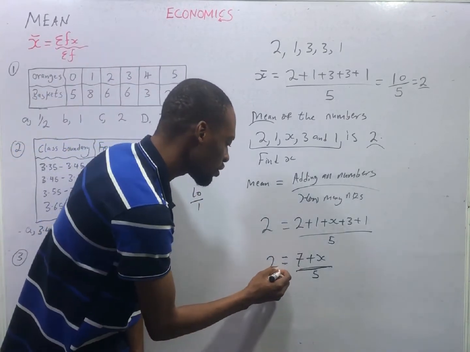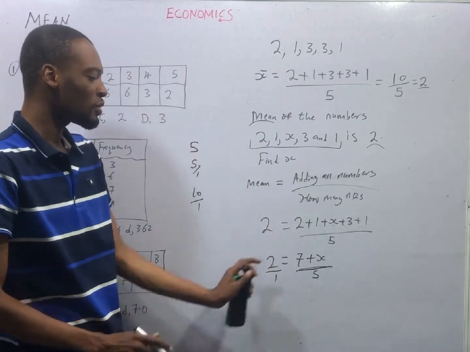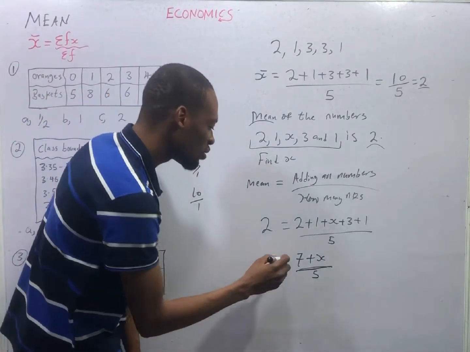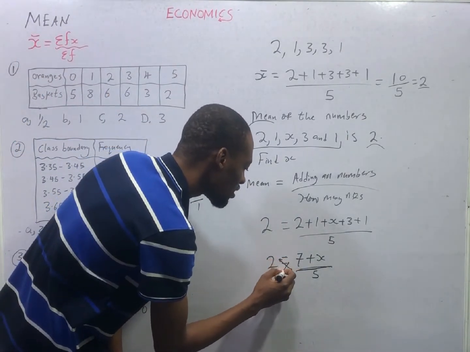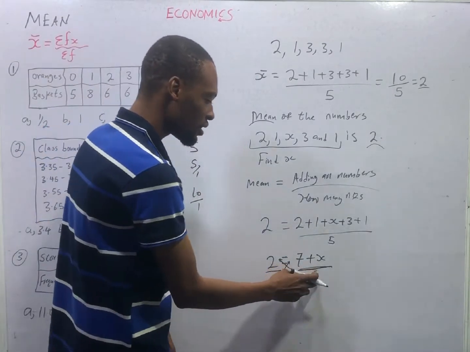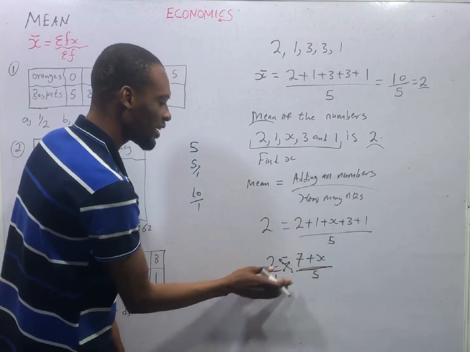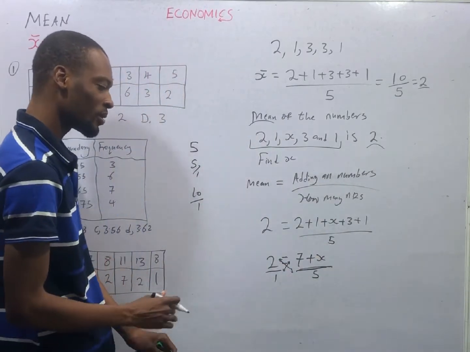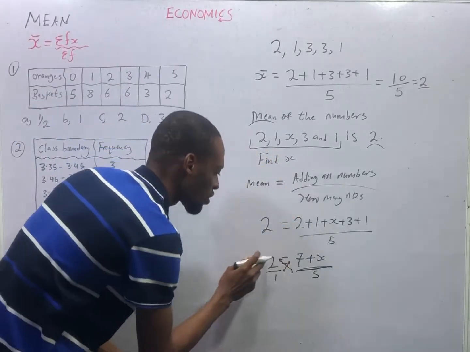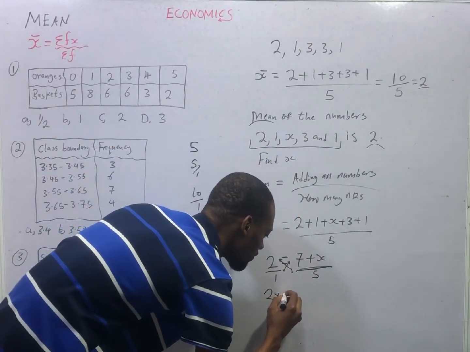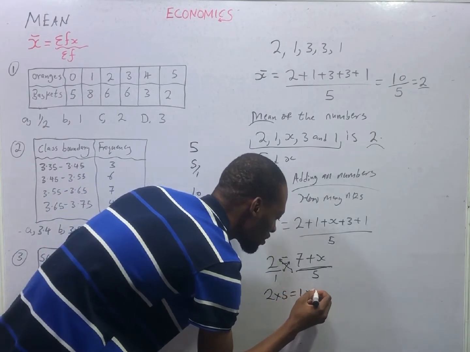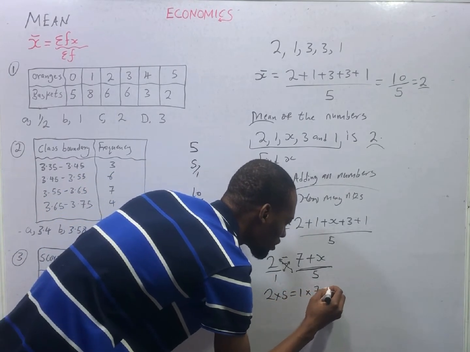So 2 is the same thing as 2 over 1, it makes both of them familiar. Cross multiplying, you draw something like this. So you say this times this is equal to everything under times everything at the top. Top times bottom, top times bottom. That gives us 2 times 5 is equal to 1 times 7 plus s.